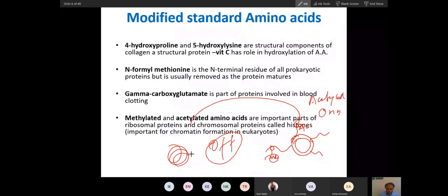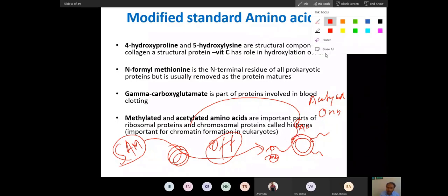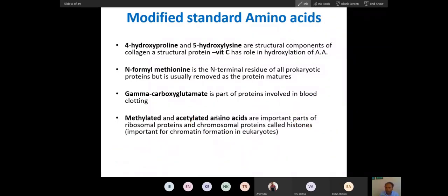The methyl group comes from SAM, S-adenosyl methionine, which I told you about a short while ago. It is an active methyl donor. Then it will become inactive, and when an acetyl group is added, it will become active. So this modification of amino acids happens in histones. These are very important examples.